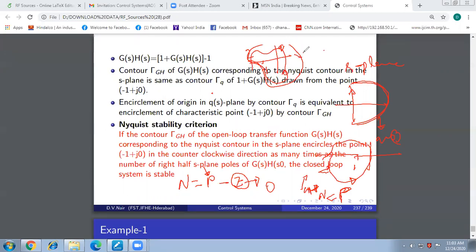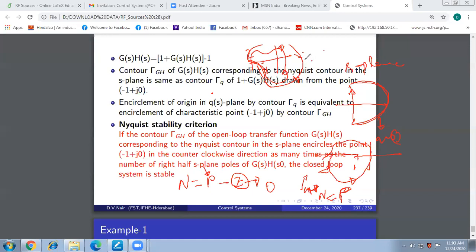Anti-clockwise. In counterclockwise direction, right? Like this it will be. This direction it will go, and again this direction it will go. So it is encircling the point -1 plus J0 2 times in counterclockwise direction. So if this is the condition found out, we can say the closed loop system is stable, right?